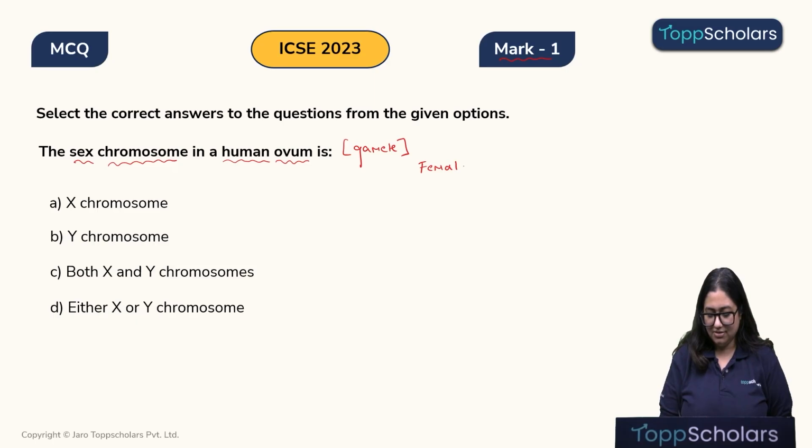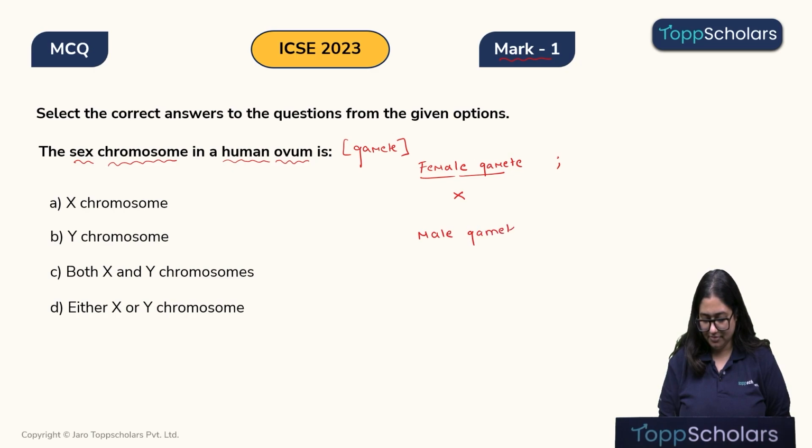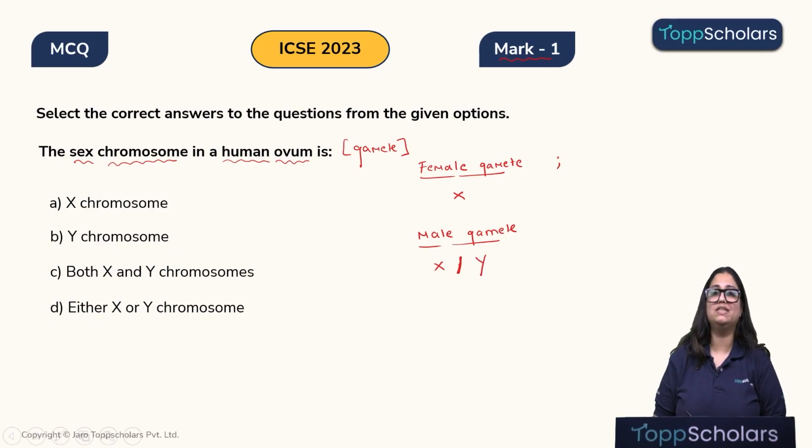The female gamete, that is the ovum, has the X chromosome and the male gamete has either X or Y chromosome, one of the two.